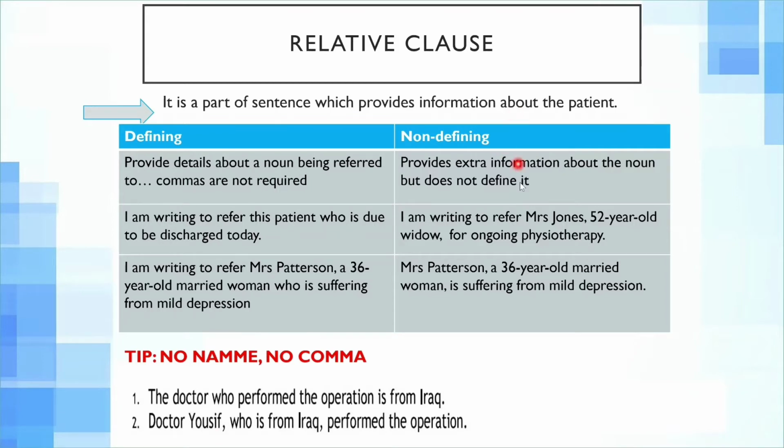Okay, so examples of the non-defining clause are: I am writing to refer Mrs. Jones, a 52-year-old widow, for ongoing physiotherapy. If we remove "a 52-year-old widow", we can complete the sentence with just this: I'm writing to refer Mrs. Jones for ongoing physiotherapy. This becomes a non-defining clause as we can complete the sentence without it. So we have to use commas before and after this information. Another example is: Mrs. Peterson, a 36-year-old married woman, is suffering from mild depression.